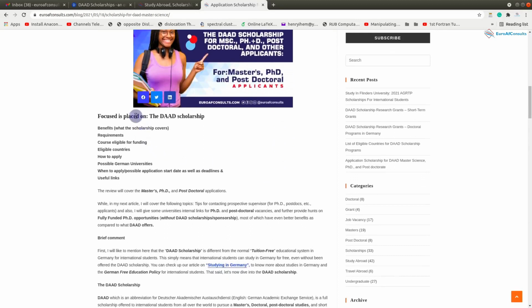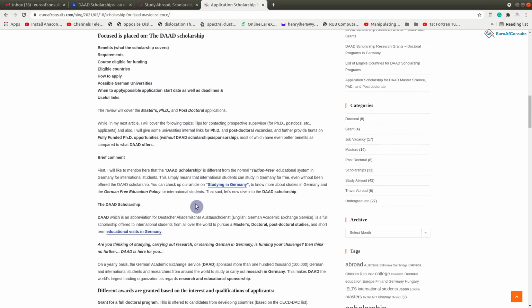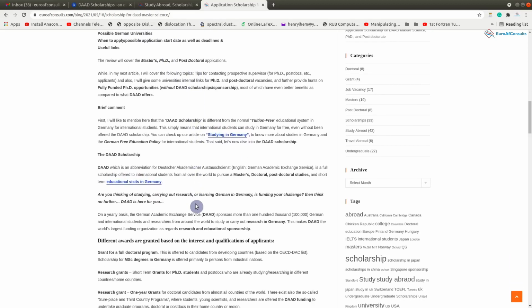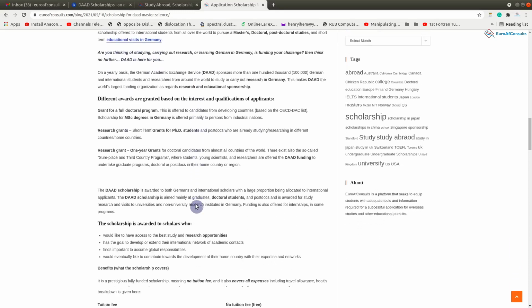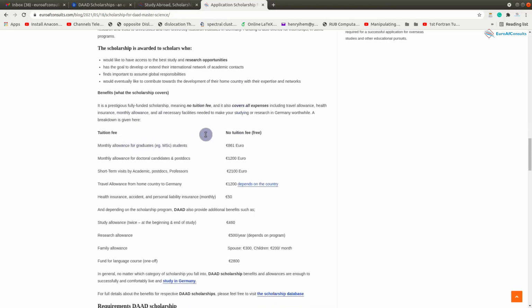So some of the benefits of the scholarships are listed here. This is just the general DAD scholarship, the full detail about the different categories of DAD scholarship. The scholarship is awarded to those who would like to have access to the best study and research opportunities, and the benefits of the scholarship: there is no tuition; you don't have to pay tuition.